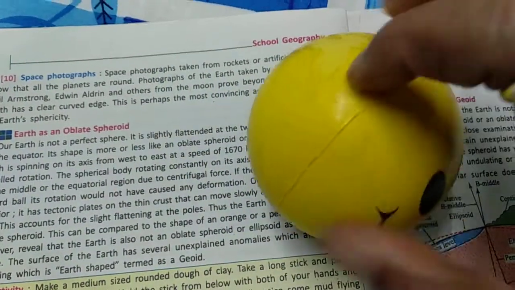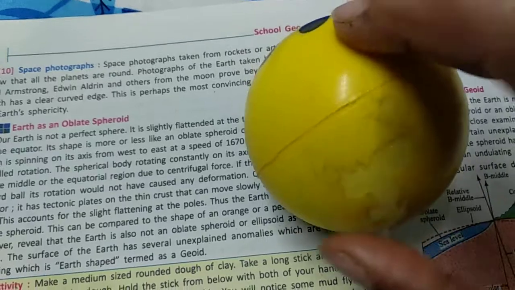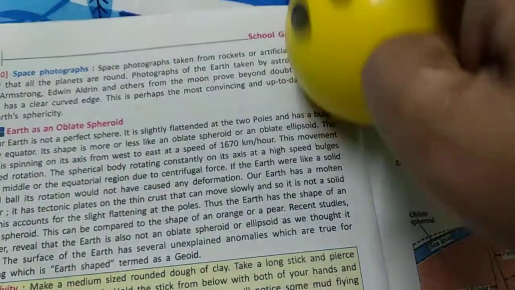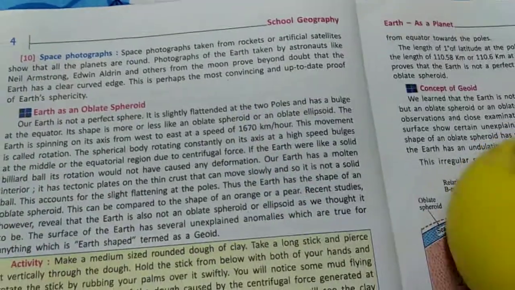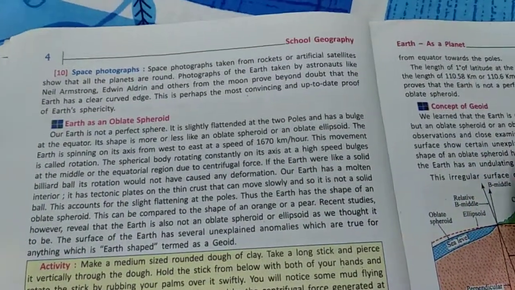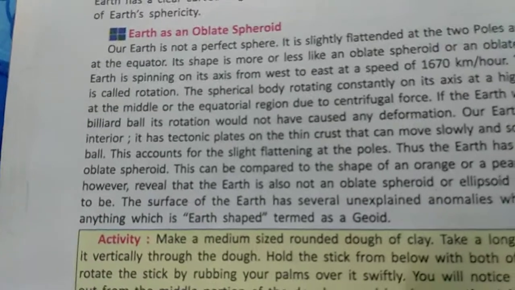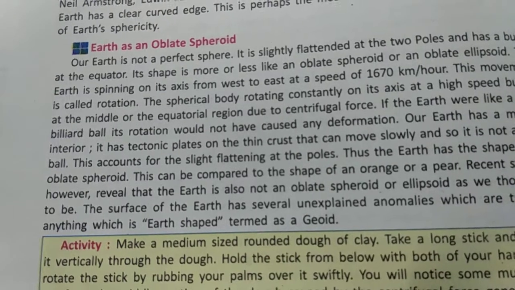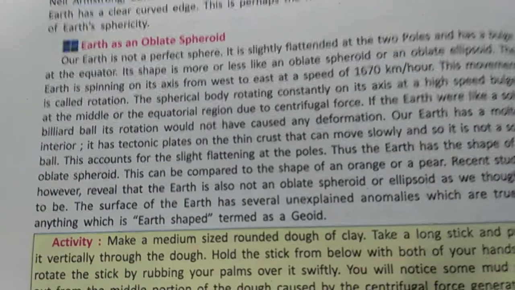Moving in one place on its own axis is known as rotation, and when it is moving around the sun, it is known as revolution. The spherical body rotating continuously on its axis at a high speed is known as rotation. Our earth.